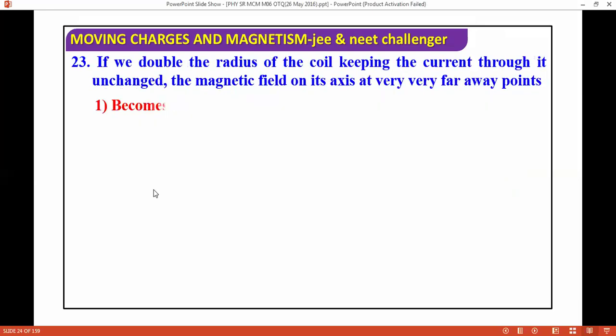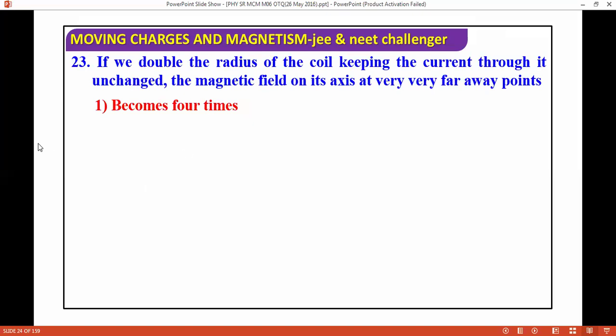If we double the radius of the coil, keeping the current unchanged, the magnetic field on its axis at very far away points will change how? The magnetic field is due to the coil, so the field on its axis at very far away points. Very easy question, radius of the coil.